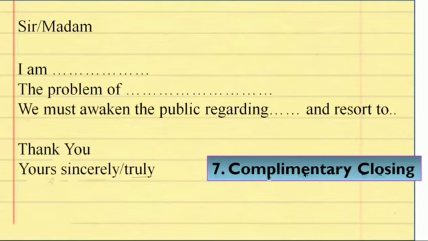And after truly, we will write our name. First of all, before writing the name, we have to do our initials, and then we will write our name, and afterwards the designation if it is given in your question.